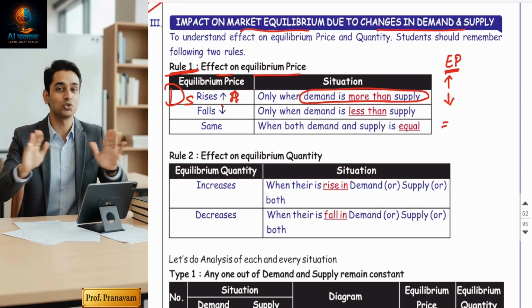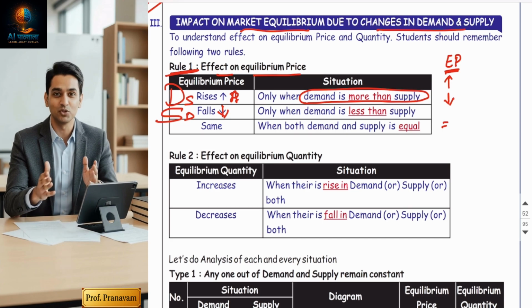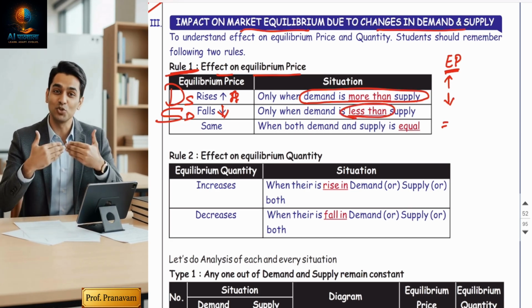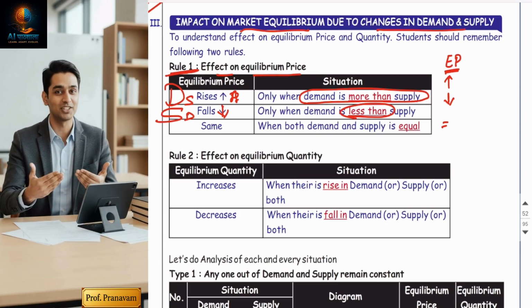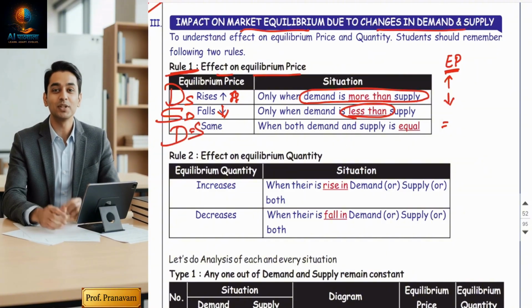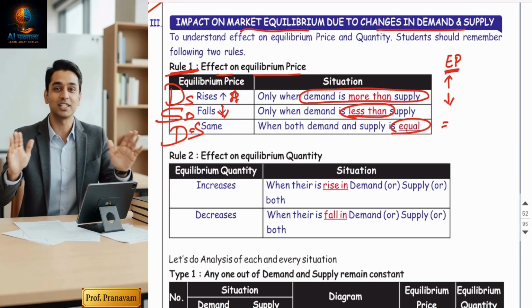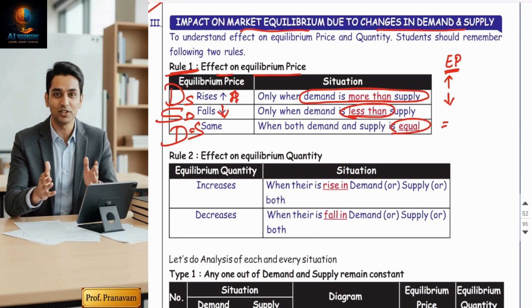Okay, when the price falls, when supply is more than demand, right? When demand is less than supply, or I can say supply is more than demand. When price remains the same, when demand is equal to supply, that means price stability. So price impact you can understand only by comparing demand and supply.